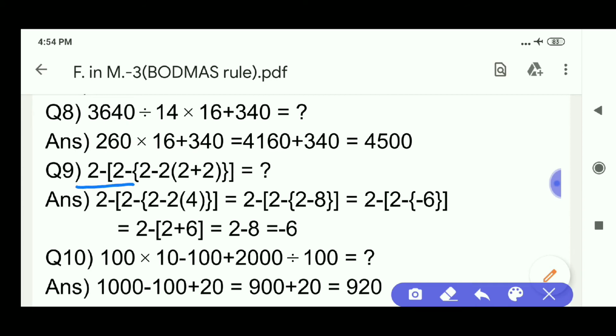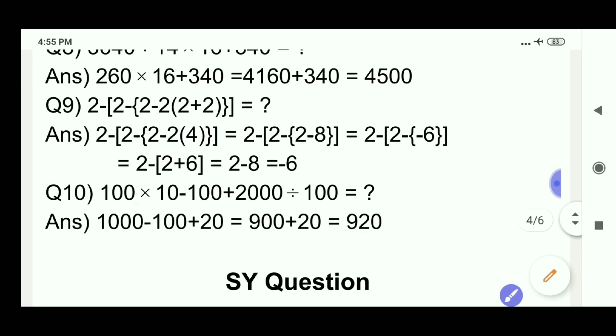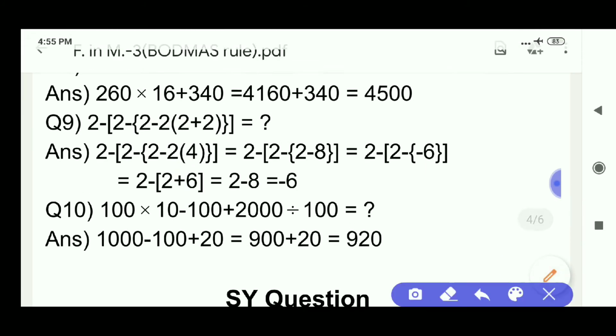2 minus {2 minus [2 minus 2 into (2 plus 2)]}. First finish which is in the brackets. 2 plus 2 is 4. Next finish in the curly brackets. What is it? 2 minus 2 into 4 is 8. 2 minus 8 is minus 6. By simplification, you get its answer as minus 6. Now come to last question.